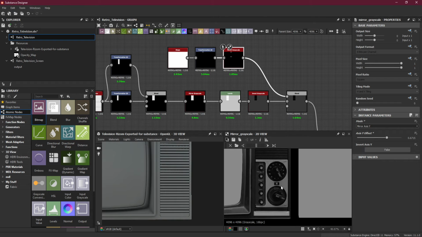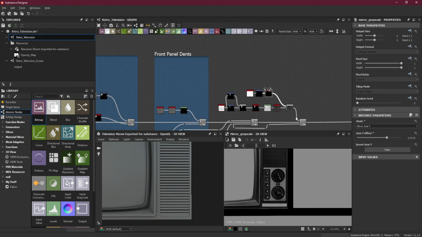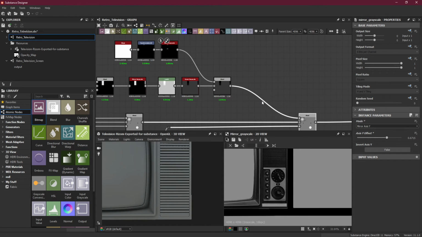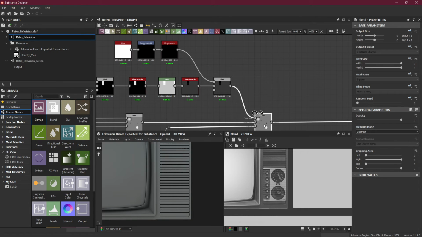So we got the speakers. So now let's arrange all these. Let's do one thing.